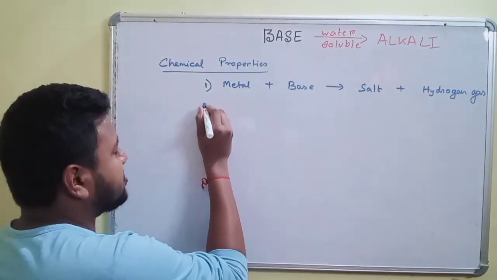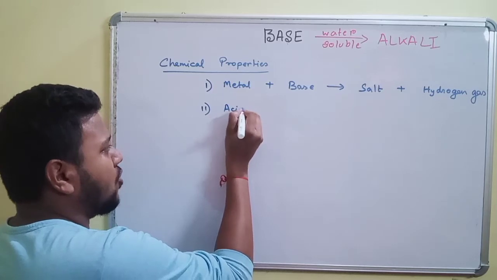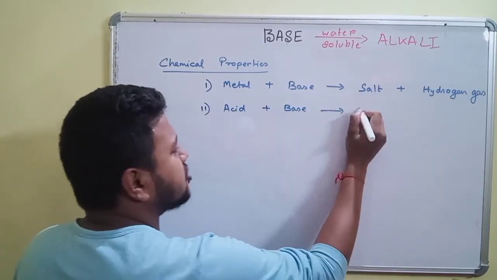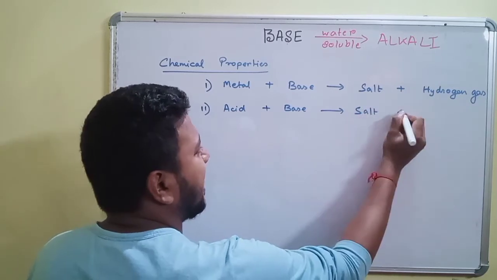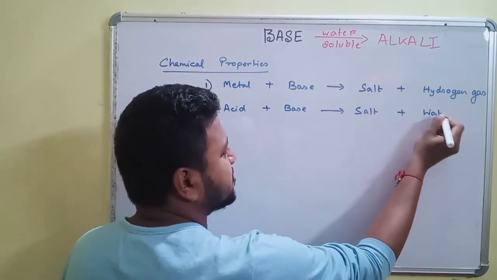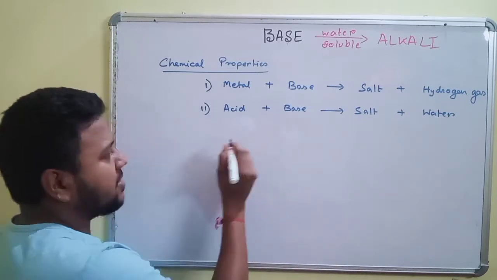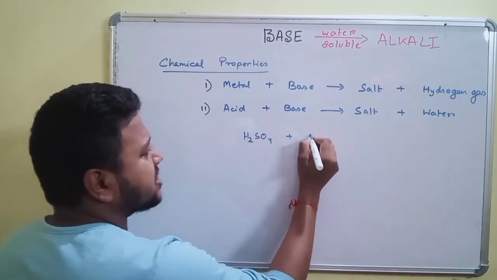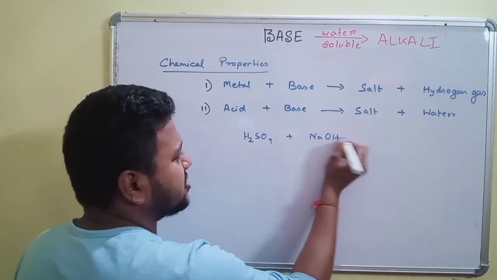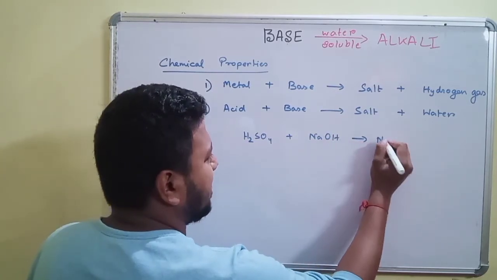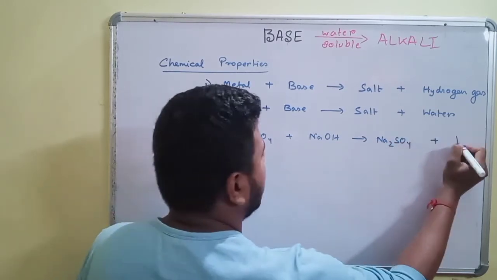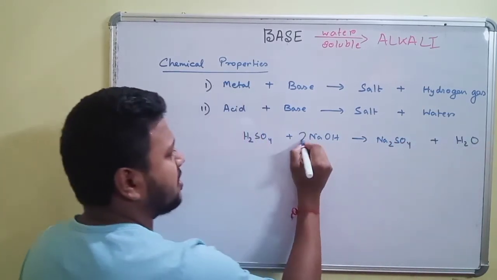We will see the next reaction. Acid, when it reacts with base, gives salt and water. Let us talk about the acid H2SO4. When it reacts with NaOH, it gives Na2SO4 plus H2O.